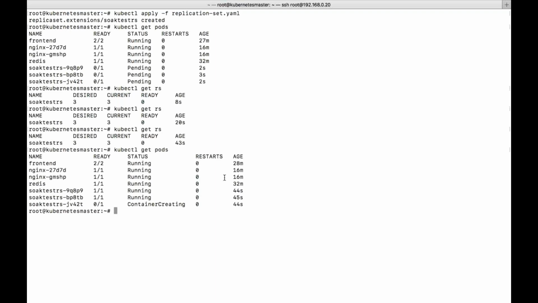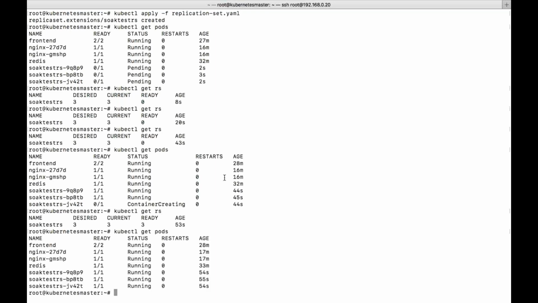One is pending. If that is created, we are done with the replication set also. Yeah. So now you can see all the 3 pods are running successfully. So it's just a similar concept. So obviously, no need to directly create replication set. Obviously, we are using a deployment. So no need to read much about replication set. If you want to create only replication set, then we need to go for this particular concept. If you want to do it with the deployment, then it is not required to create a replication set. Automatically, it will create it through the deployment itself.